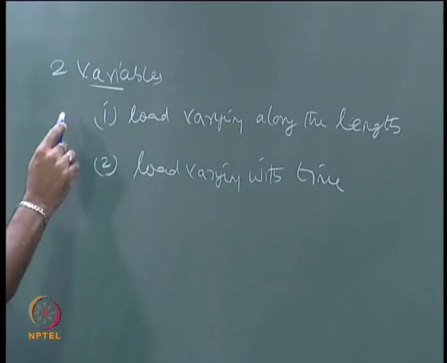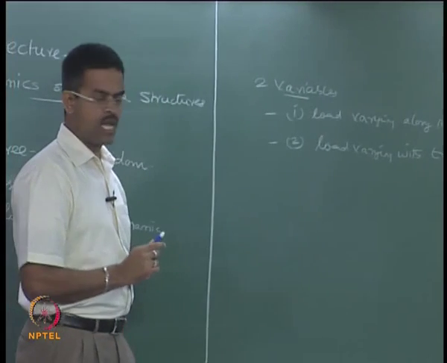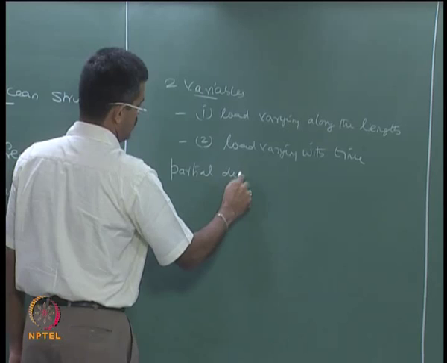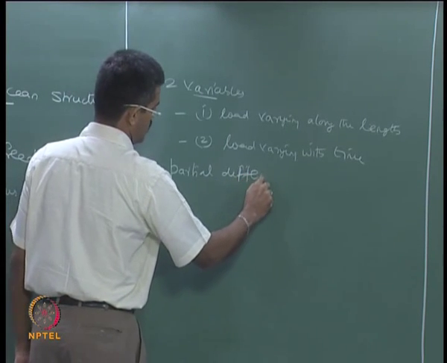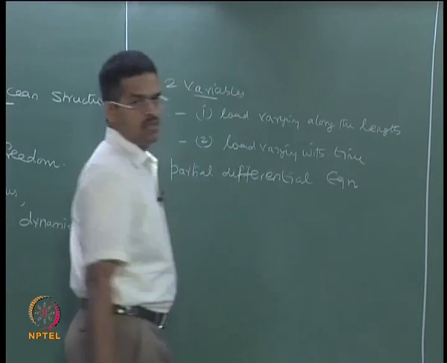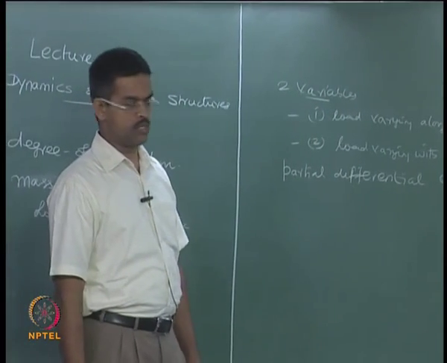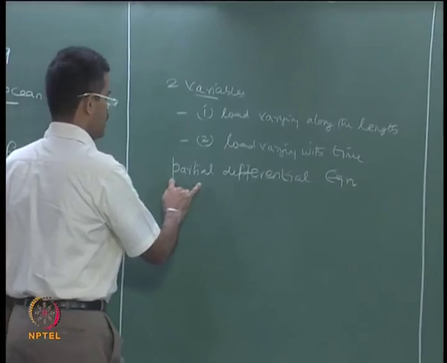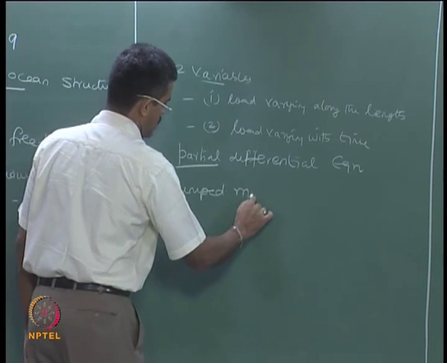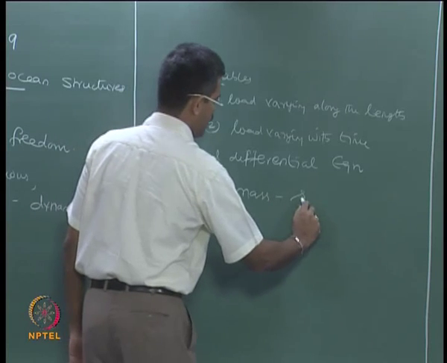So, once I have two variables in the given system, then I should go for a partial differential equation to explain the motion, the equation of motion. So, this is complicated, that is why we generally say the lumped mass discretization is a simplified procedure.